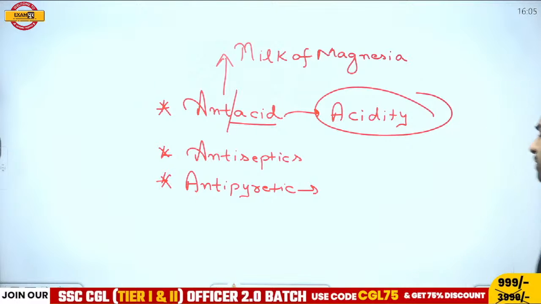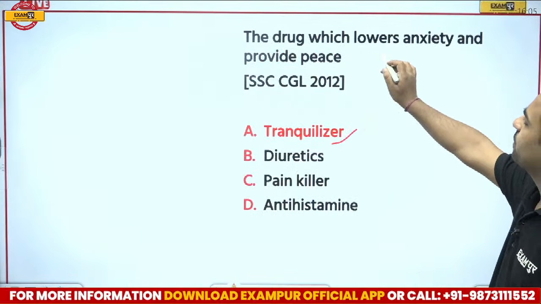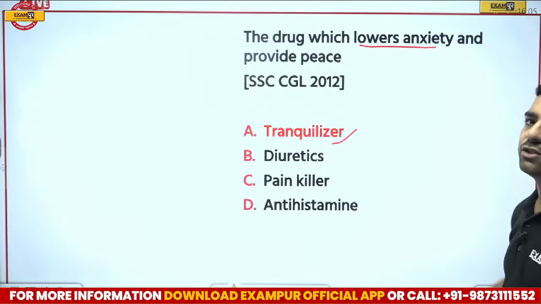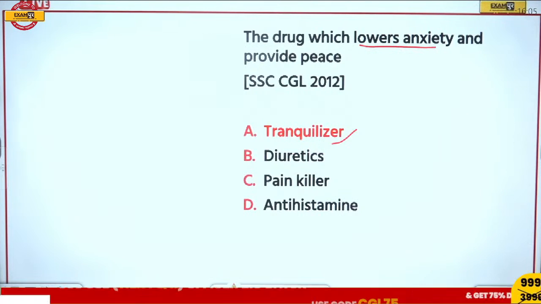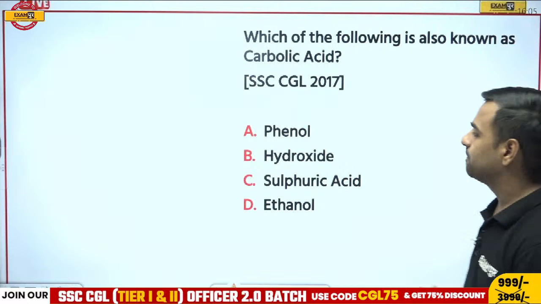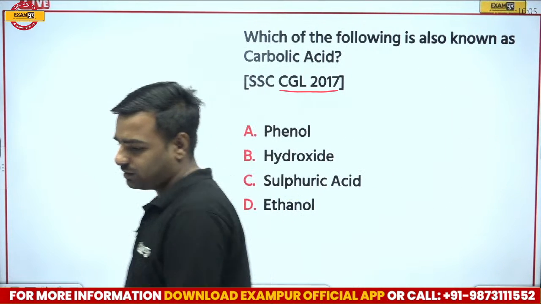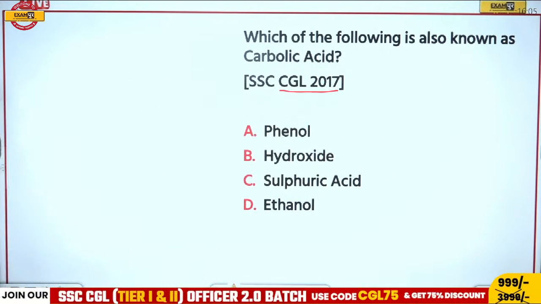Let's move forward to the next question. So here tranquilizer was the correct answer, where we can talk about the drug which lowers anxiety and provides you peace. Okay, next question please. Which of the following is also known as carbolic acid? So we have this question from CGL 2017. Let's see who can give this correct answer.